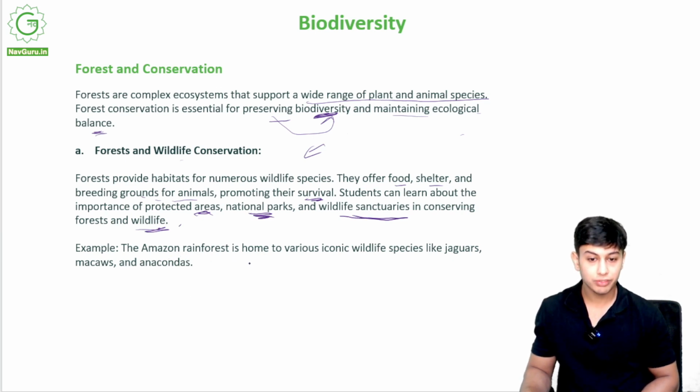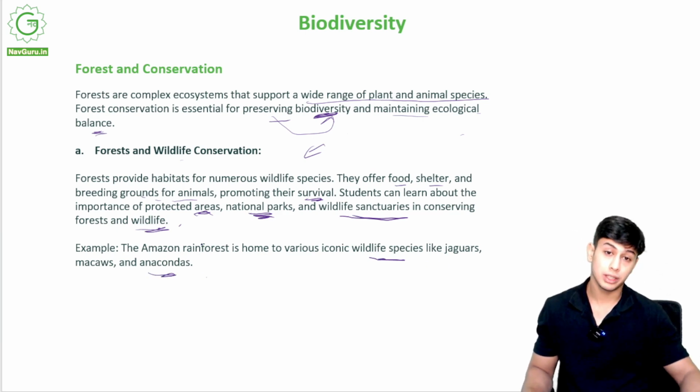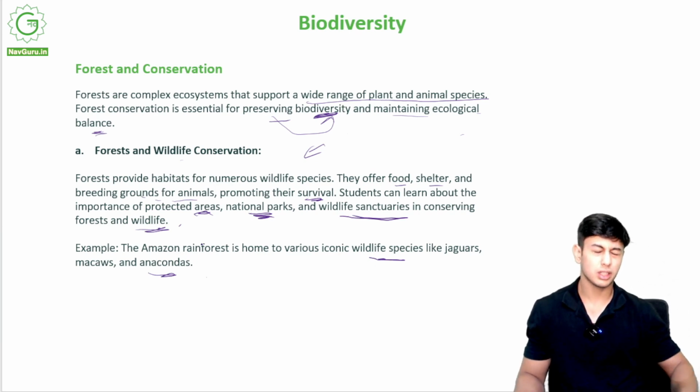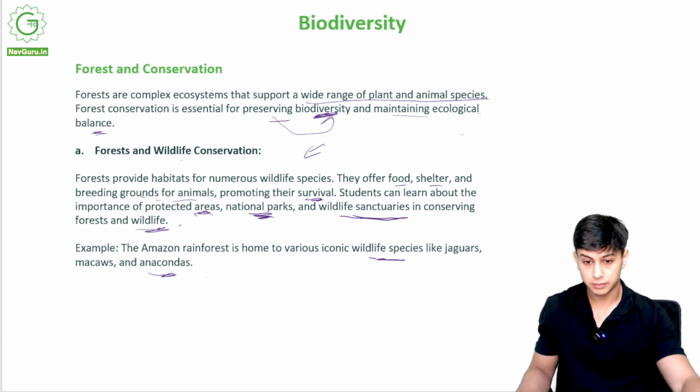The Amazon rainforest is home to various iconic wildlife species like jaguars, macaws, and anacondas. What is the Amazon rainforest? It is on the river Amazon. I will show you a picture.